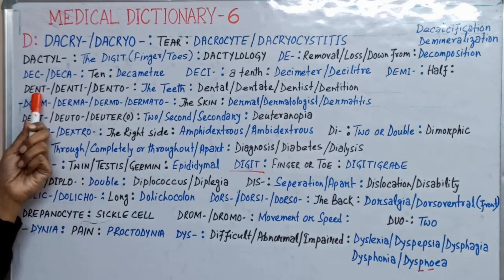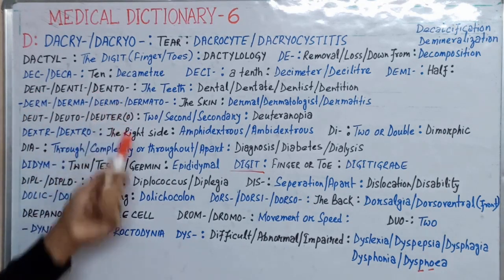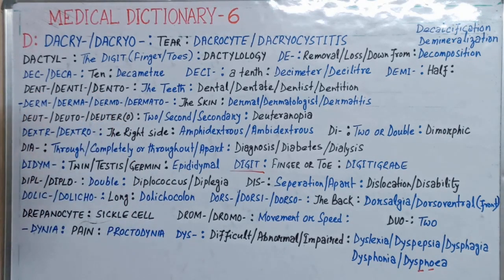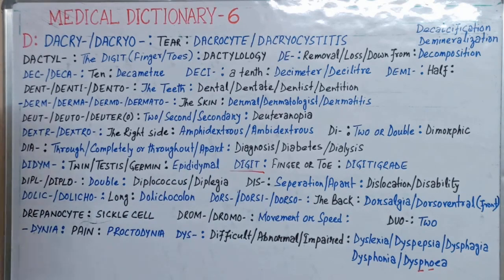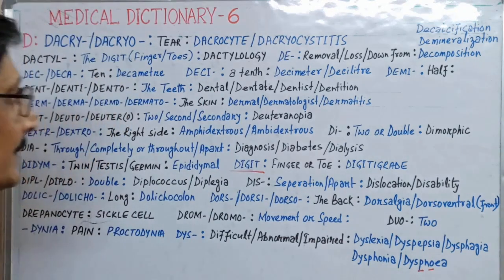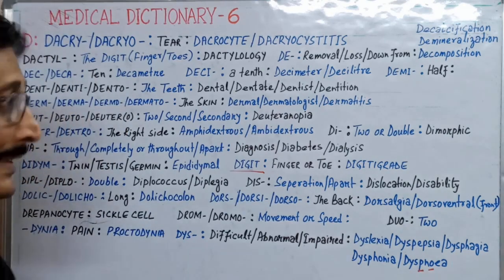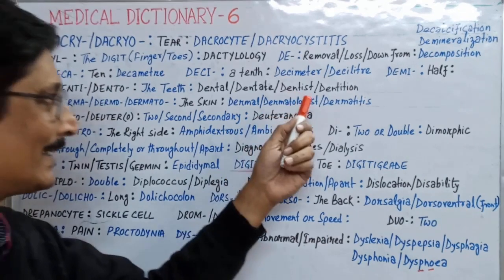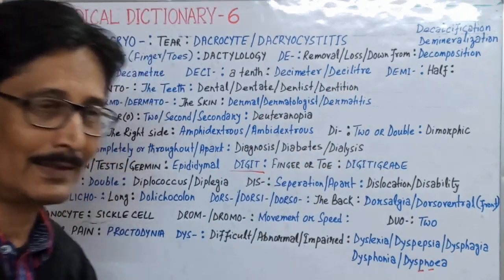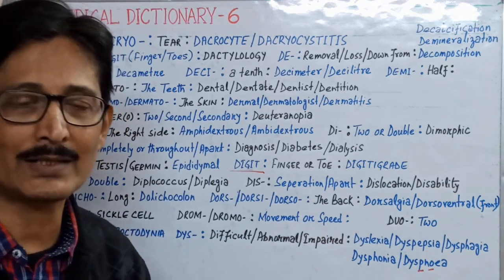Now the next word is dent, a prefix. Dent or denti or dento means teeth. Dental, about the teeth, is dental. Dentate means having teeth. Dentist is the physician or surgeon who treats dental conditions. Or dentition, the arrangement of the teeth, is known as dentition.